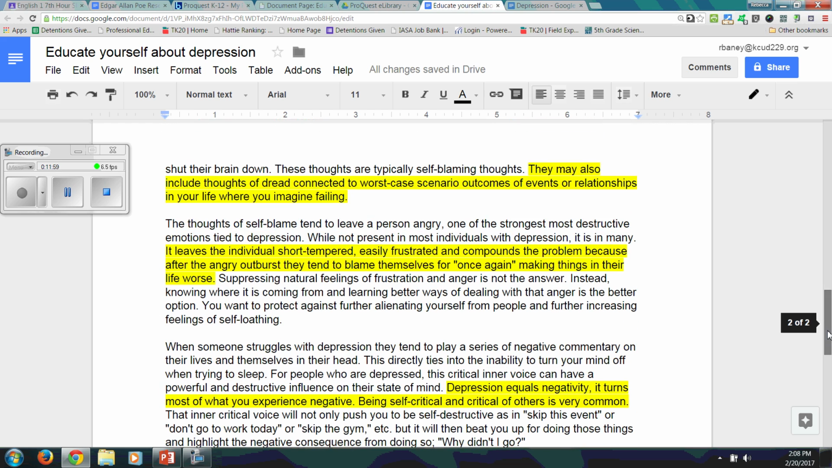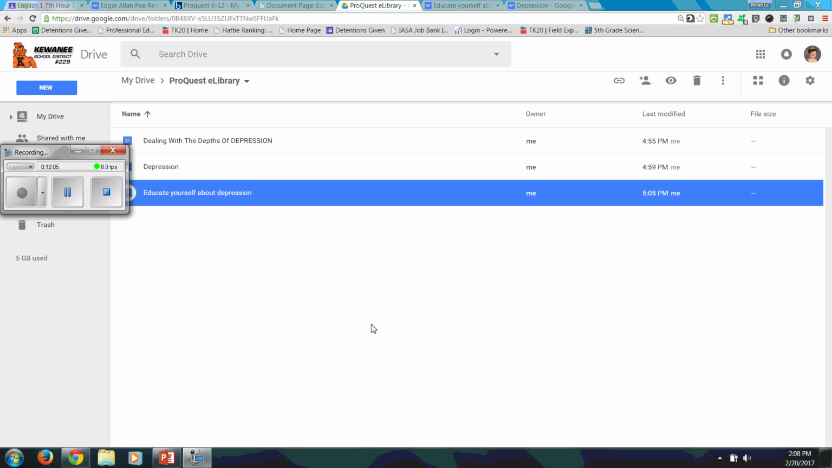So you should look at this screen, pause if you need to, and highlight the things I've highlighted in this article. Okay, that concludes our tutorial on taking information off the ProQuest eLibrary on depression, putting it in your Google Drive, and then highlighting the things that are most important. Don't forget your citations, and then the next step will be to get this all paraphrased.